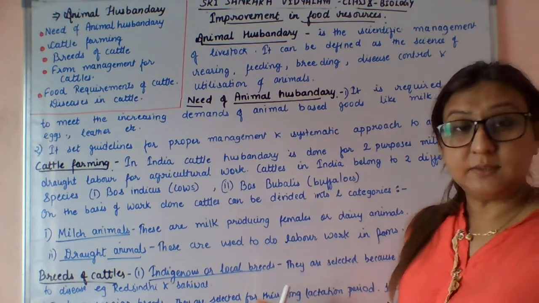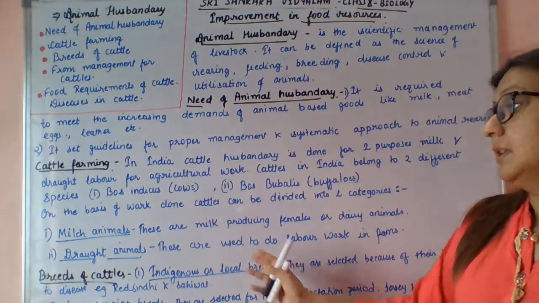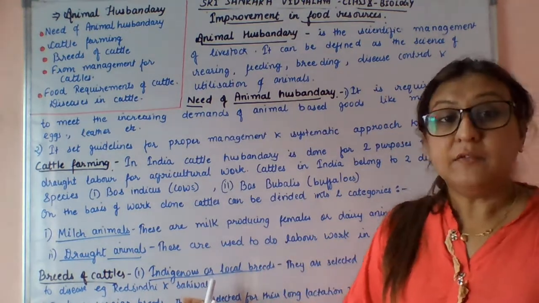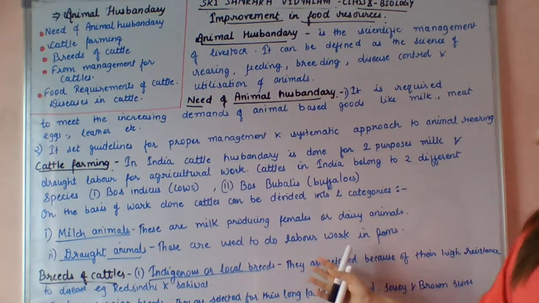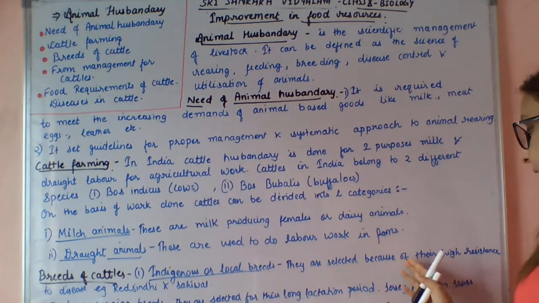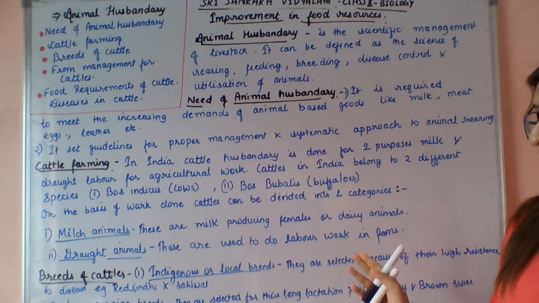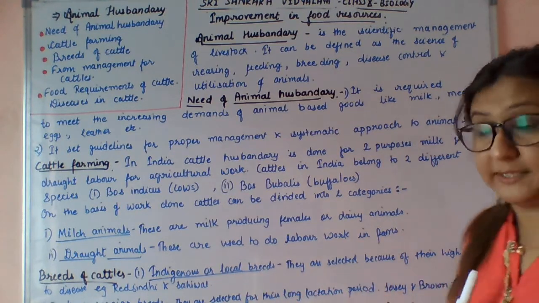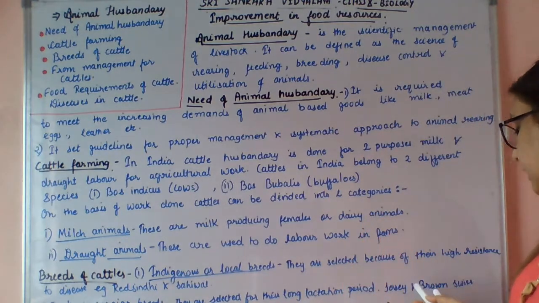Next, breeds of cattle. Two types of breeds we can use in cattle farming, that is the indigenous or local breeds and exotic or foreign breeds. The indigenous and local breeds are selected because of their high resistance, like Red Sindhi and Sahiwal, and exotic foreign breeds are selected for their long lactation periods, such as Jersey and Brown Swiss.